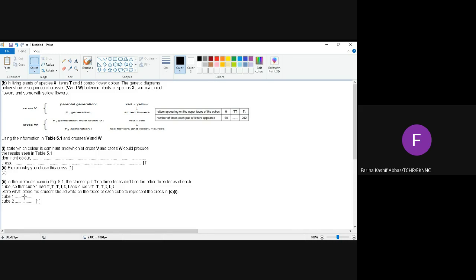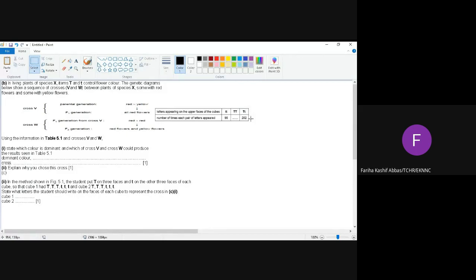Miss, for one cube, like, we will bring and place another cube. Huh? A cube has 6 faces. Now tell me, how are you going to represent hybrid on the faces of the cube? Talha? Half capital T, half small t.